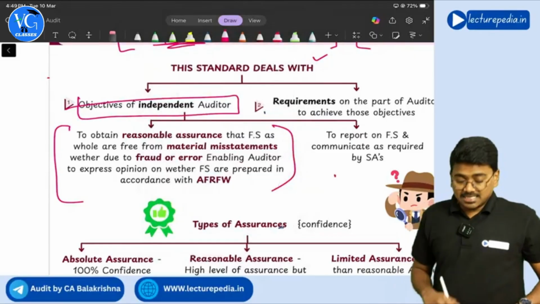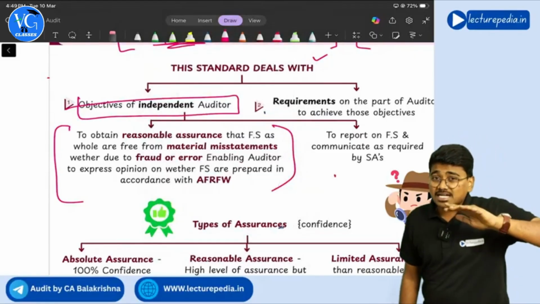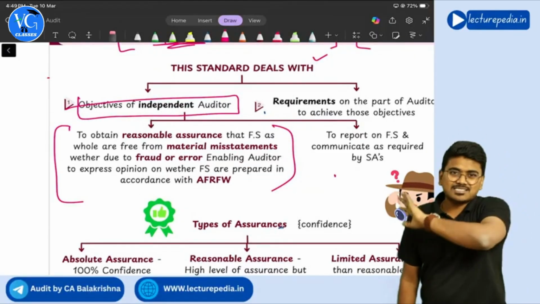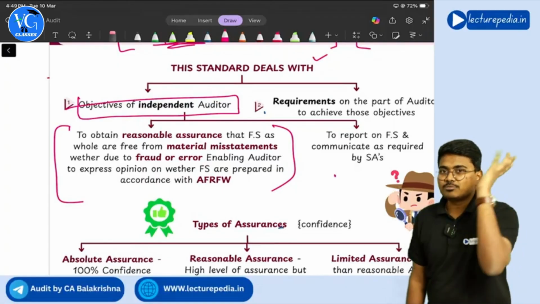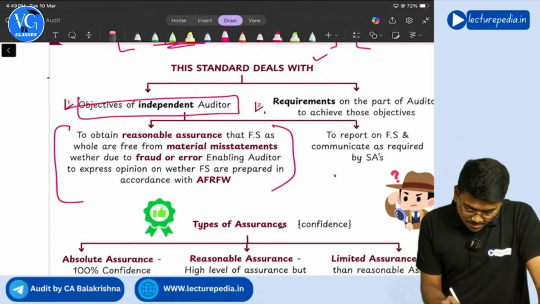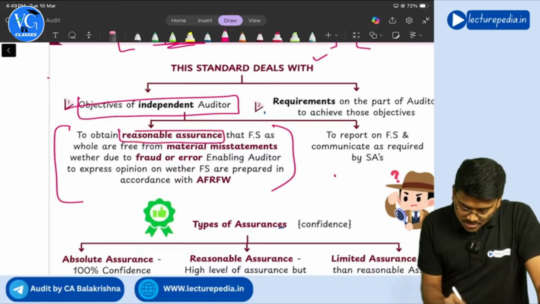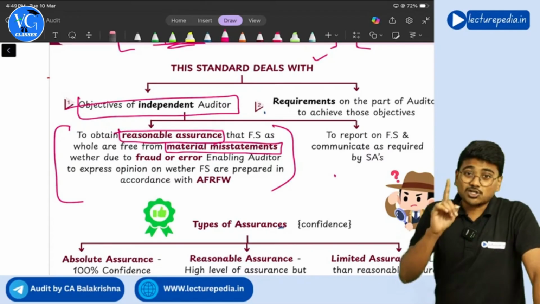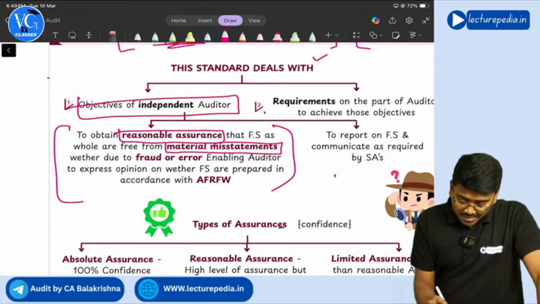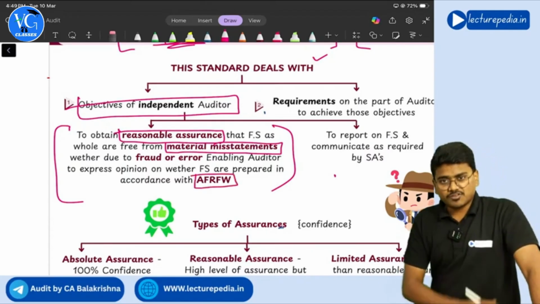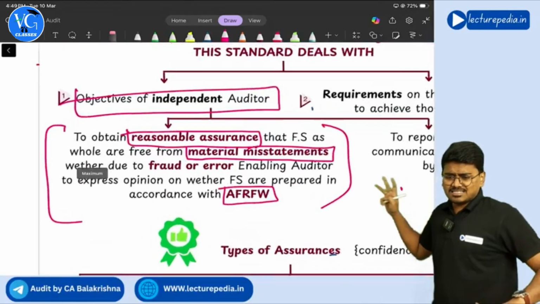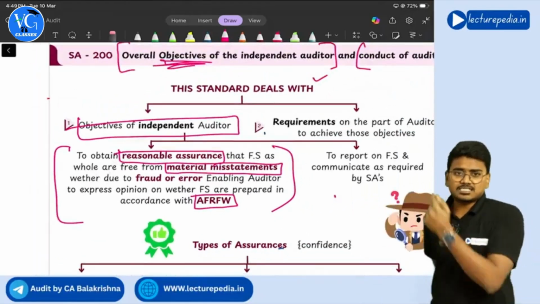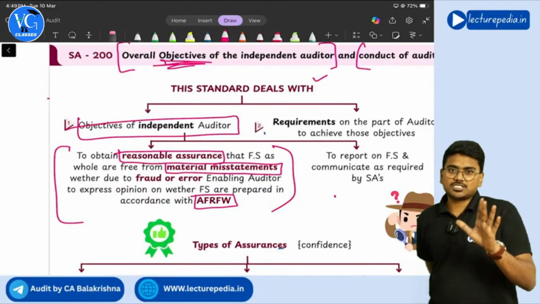So, here in this objective, there are certain terminologies. If you understand those terminologies, the entire objective becomes easy. So, the first terminology is reasonable assurance, that we need to understand. Next one is material misstatement, that also we need to understand. And next one is applicable financial reporting framework. If you understand these three terms, you can remember the objective of audit just like this.